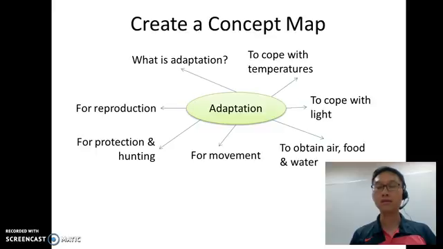So that's the end. So we have actually covered quite a bit. We've covered what is adaptation, and adaptation to cope with temperatures, to cope with light, to obtain air, food, and water, adaptation for movement, adaptation for protection and hunting, and finally adaptation for reproduction. So there are many reasons why animals adapt, and the whole purpose of adaptation is to survive in their environment.